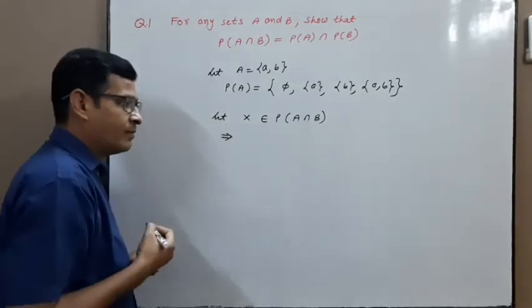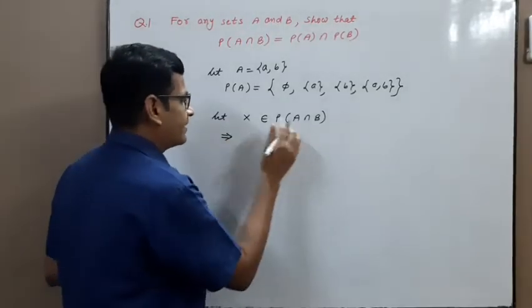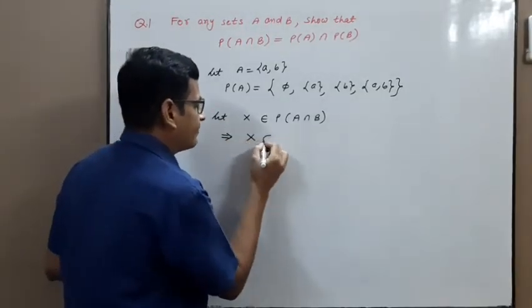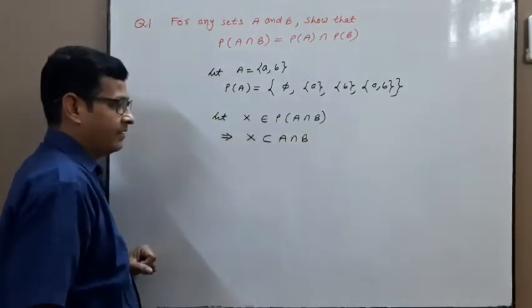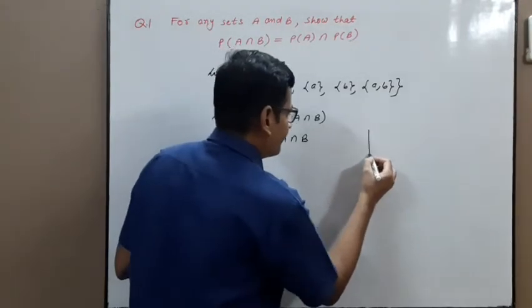Next step, definition of power set. X belongs to this. It means X is a subset of A intersection B. Now just draw a Venn diagram.